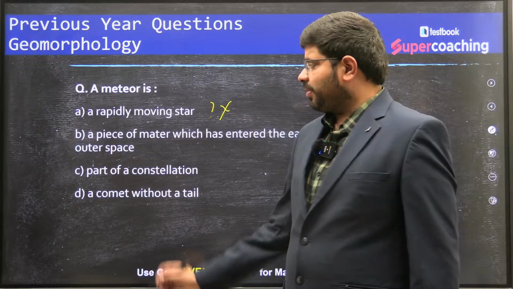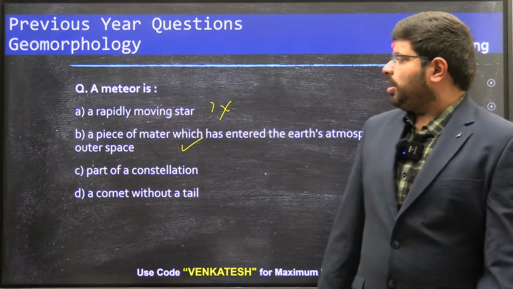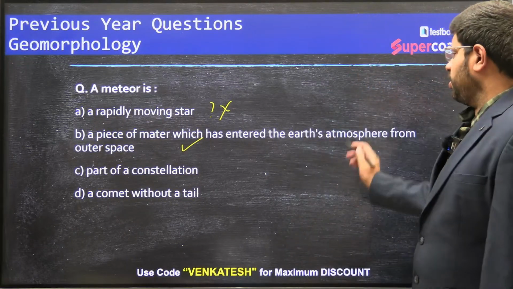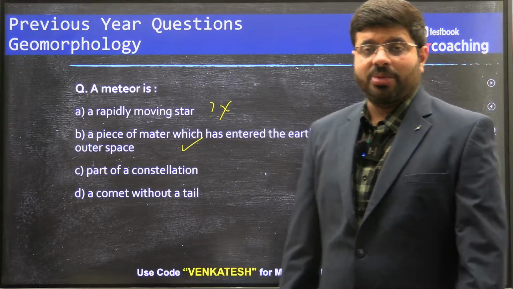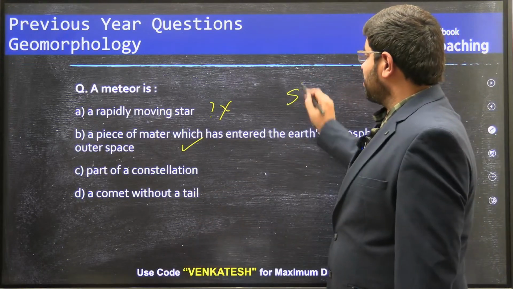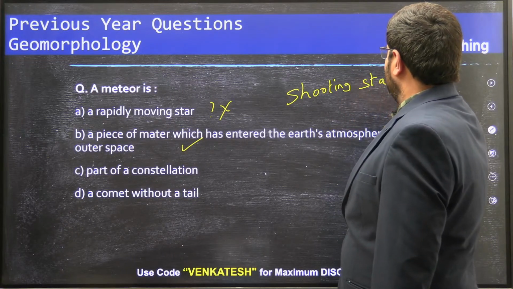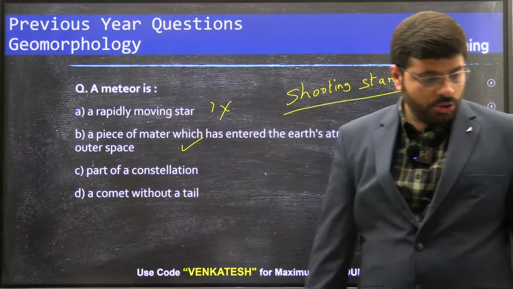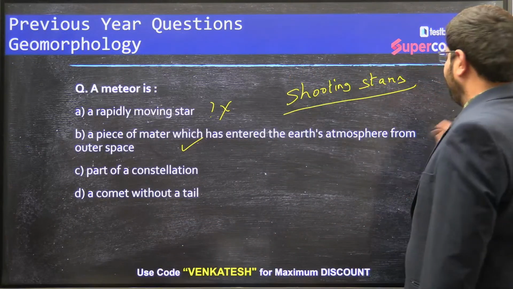The answer is B. A meteor is a piece of matter which has entered the Earth's atmosphere from outer space. What do you call them in our atmosphere? We call them shooting stars. Then move forward to the next topic.